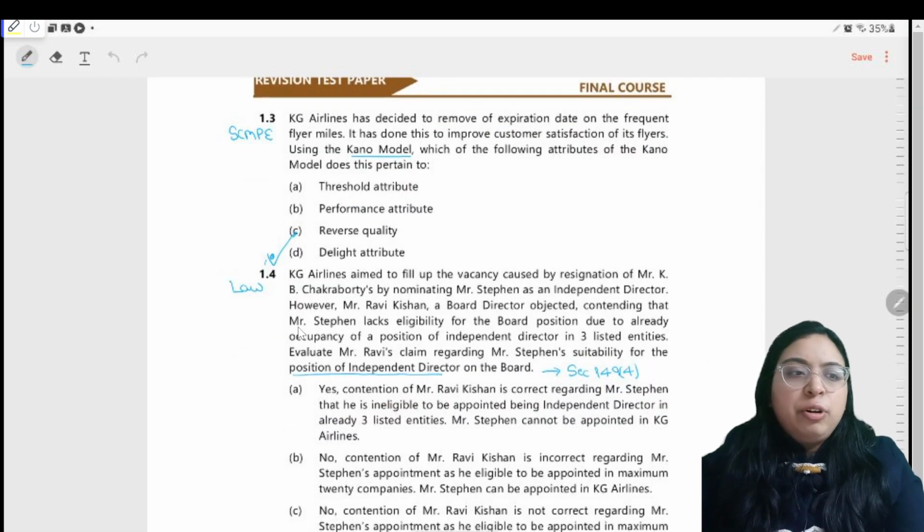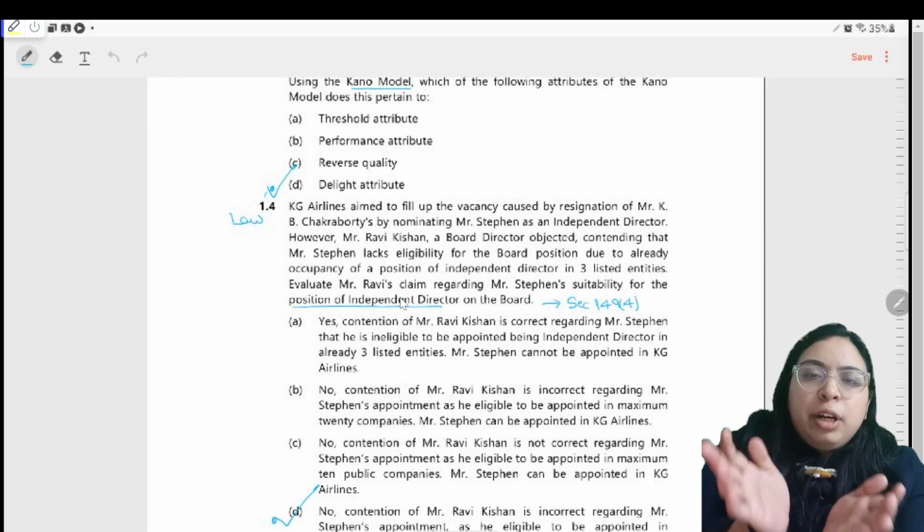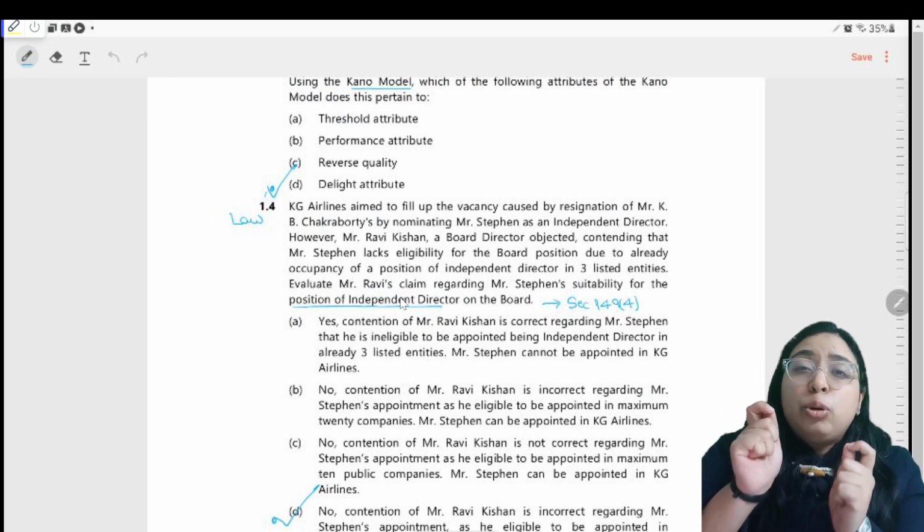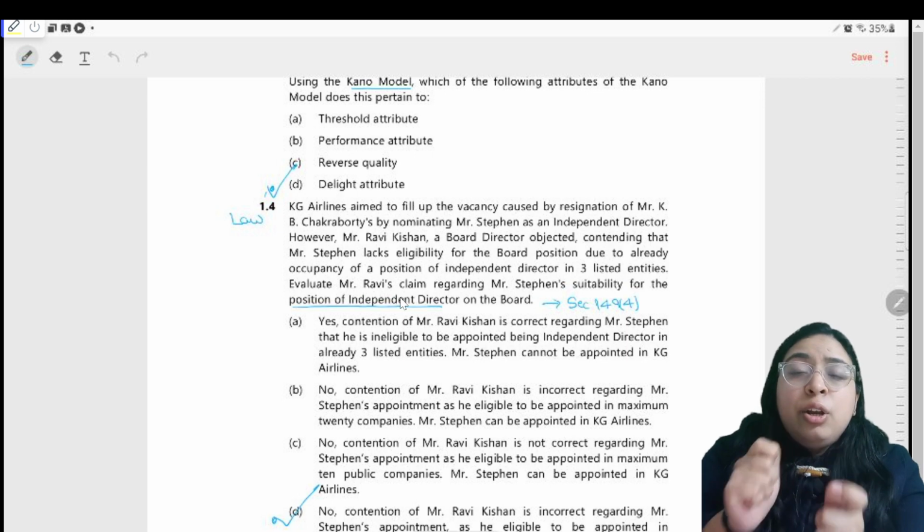So delight attribute is the right answer here. You don't have to read the entire case study. You don't have to read the entire para. Your time is the most limiting factor here. You have to do all this in 1 hour.